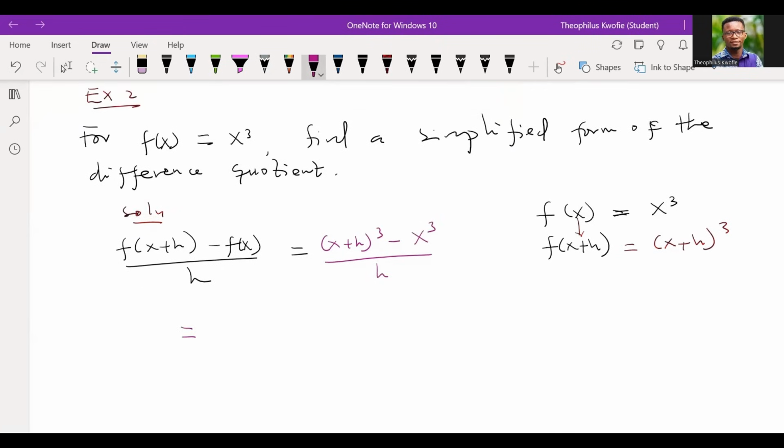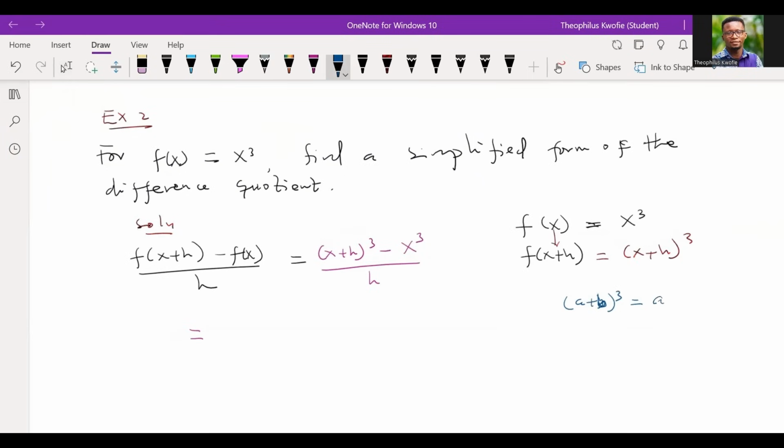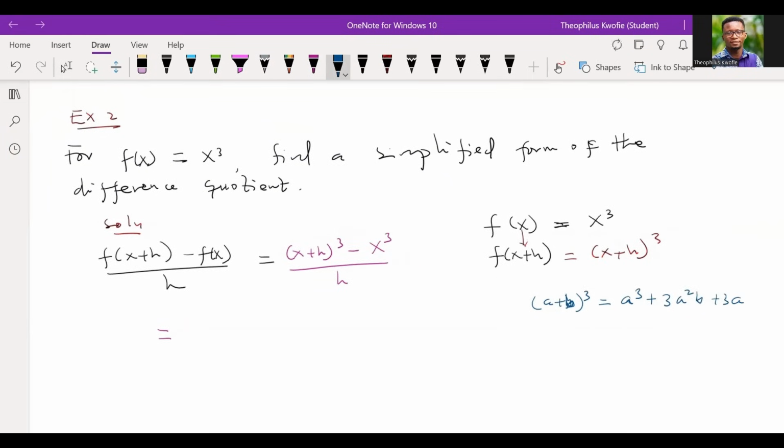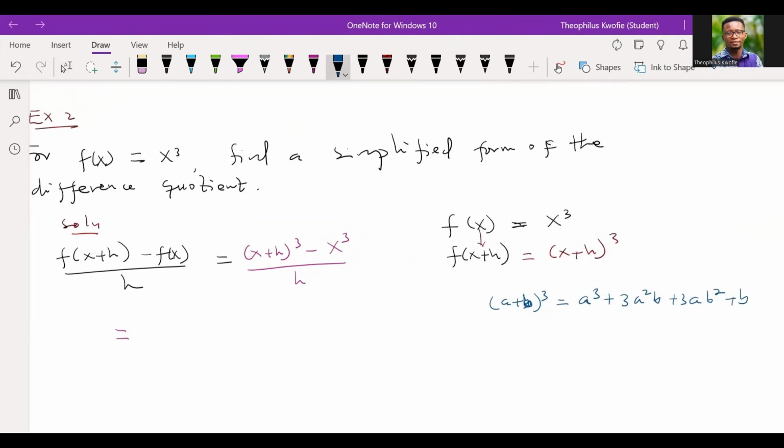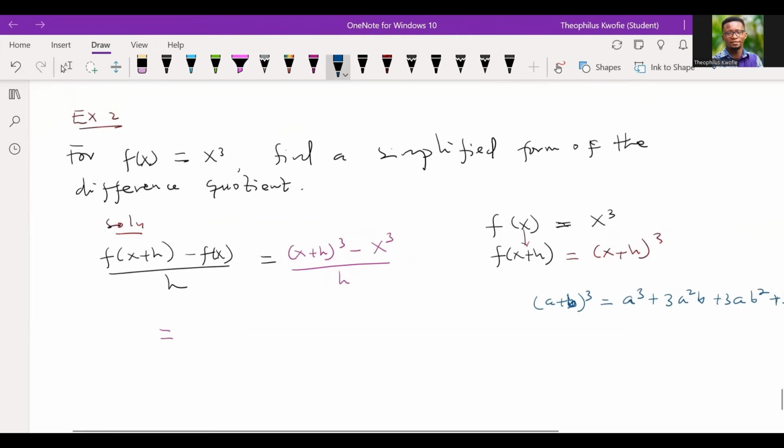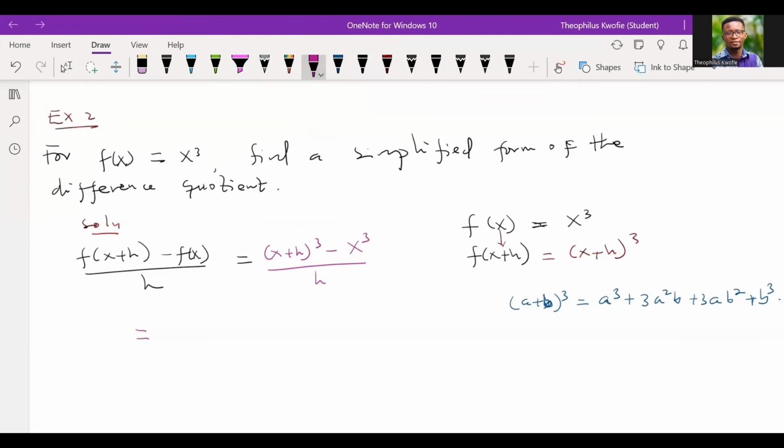But we have to simplify this, okay? Now, I want us to take note that if I have (a + b) to the power 3, I can expand this as a to the power 3, plus 3a squared b, plus 3a b squared, plus b cubed. So let's take note. We are going to employ the same thing here.